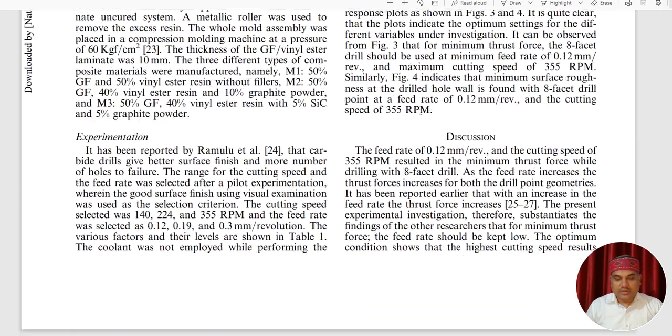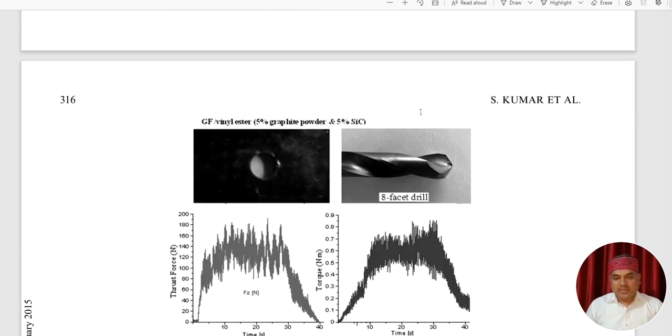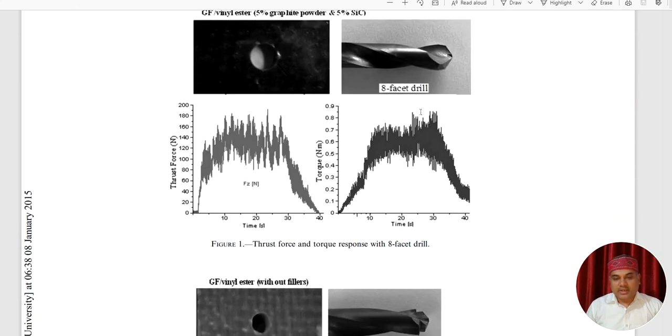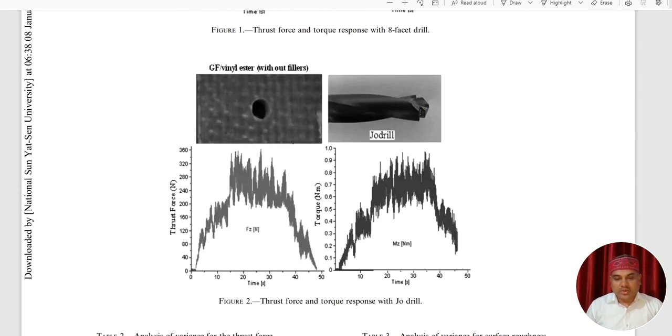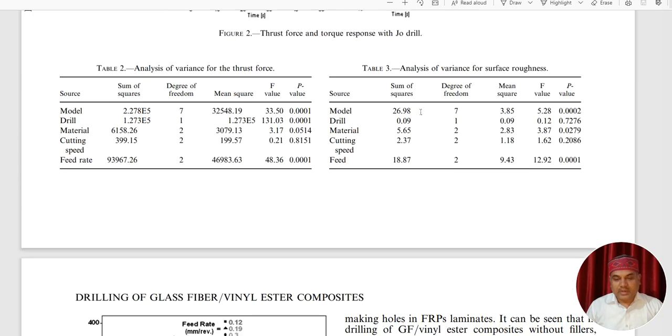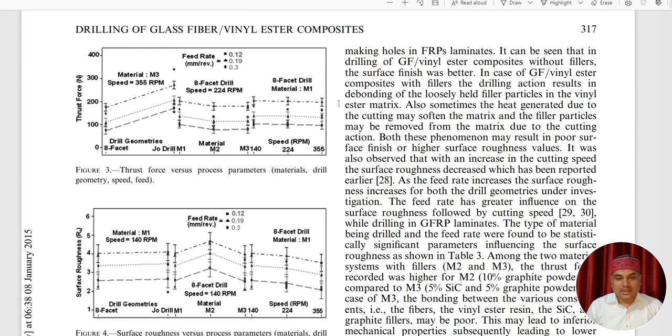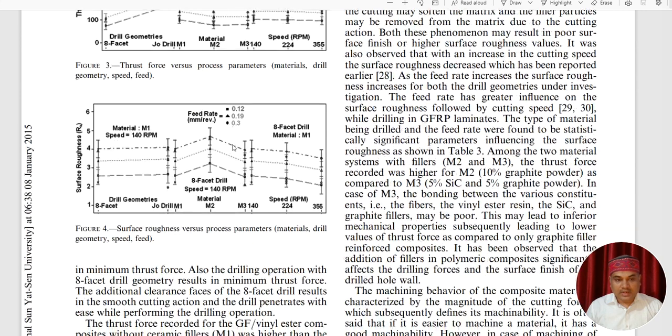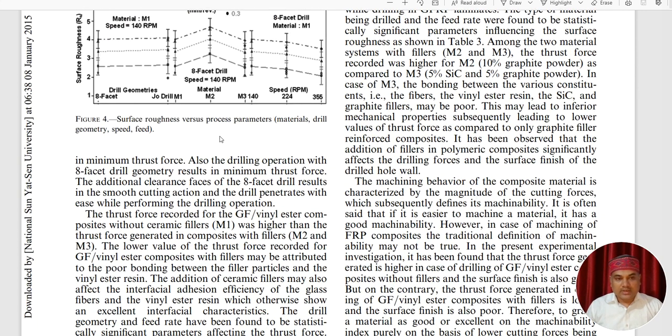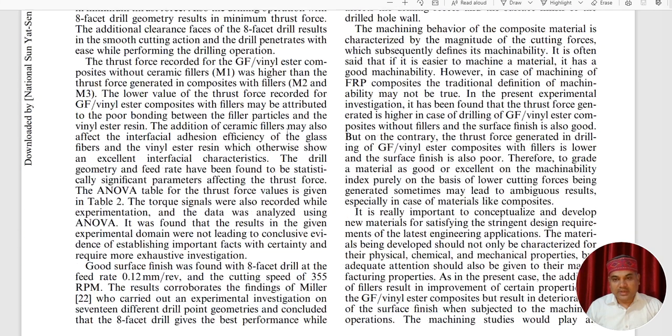You can see the different drill geometries, the experimental results, and drilling forces for the jaw drill and this 8-facet drill point geometry. We used ANOVA analysis for thrust force, torque, and surface roughness. You can see the thrust force against process parameters and drill point geometries, and another diagram of surface roughness versus process parameters, materials, drill geometry, speed, and feed.